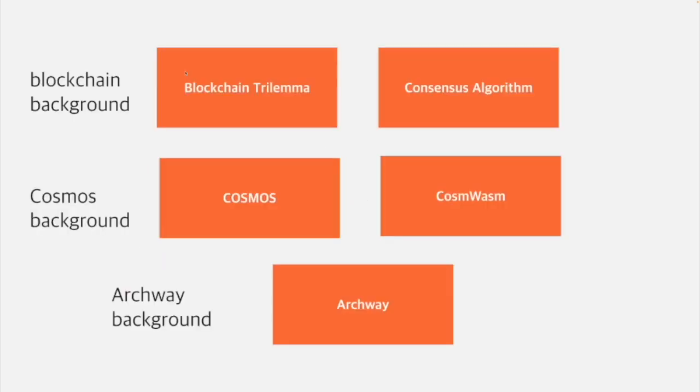So, in this lesson, we're going to take you step by step from the blockchain backgrounds to the Cosmos ecosystem to Archway. For those of you who are unfamiliar with blockchain, we'll start with the blockchain trilemma and the consensus algorithm, which is the background of blockchains, so that you can understand the differences between different chains and the ecosystem that Cosmos and Archway are trying to implement.